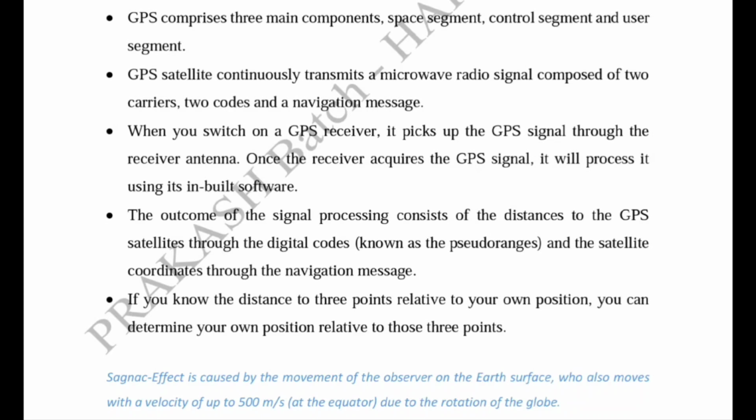If we know the distance from 3 points relative to an unknown position, then we can find out the unknown position from these 3 points, which is known as trilateration. So the basic principle of GPS is trilateration.